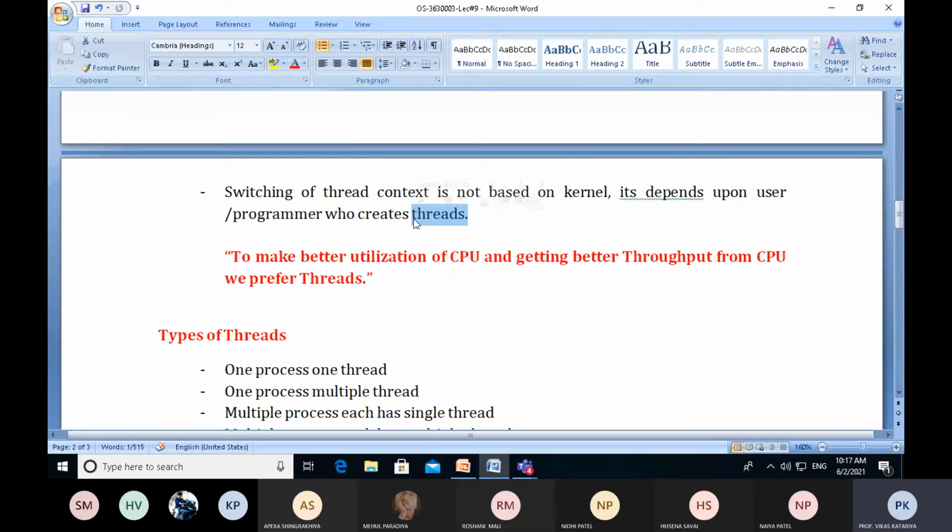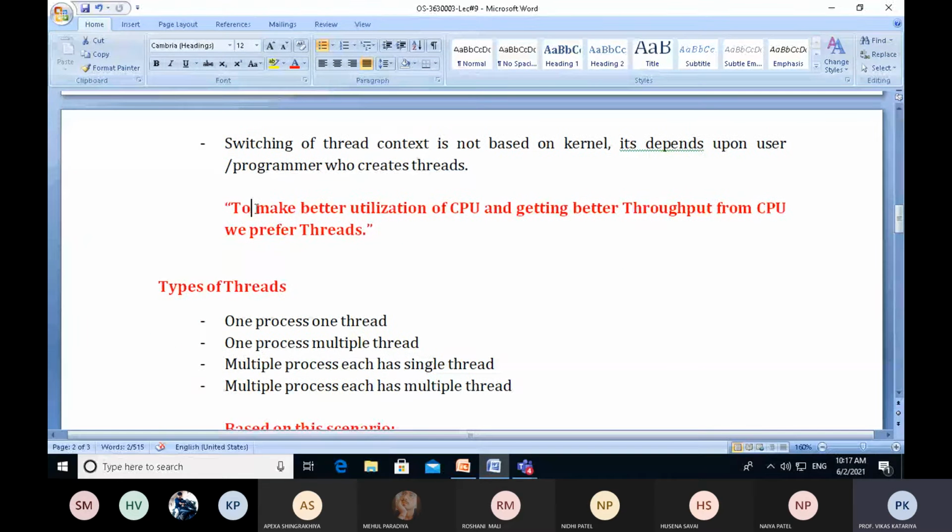These are fourth generation languages which allow the user to design multiple threads, and you can also assign a priority attribute to threads. So switching of thread context is not based on the kernel. To make better utilization of the CPU and get better throughput, we use threads.